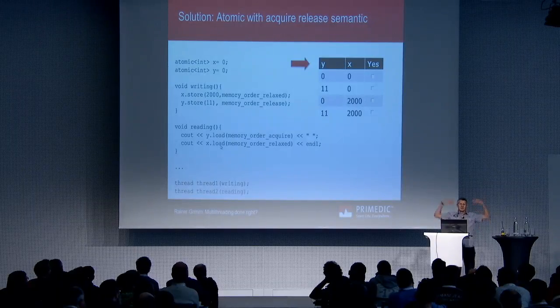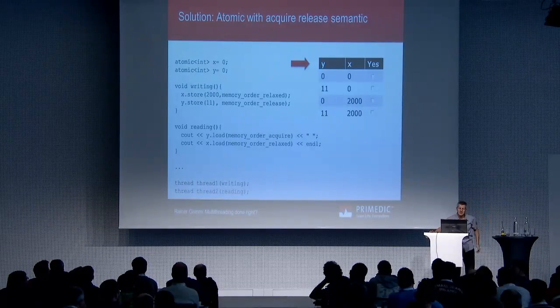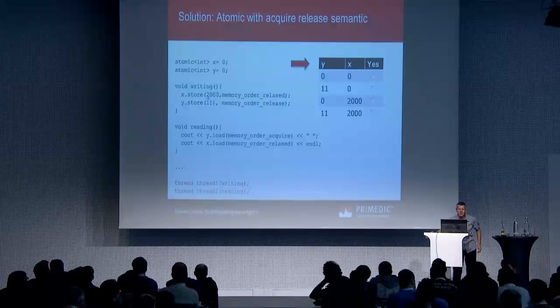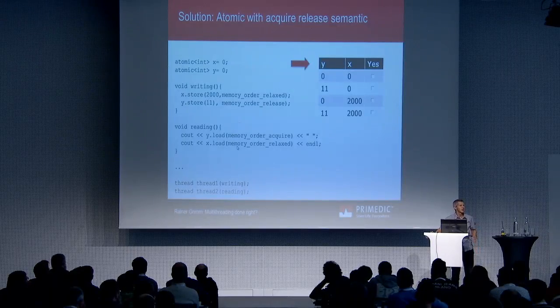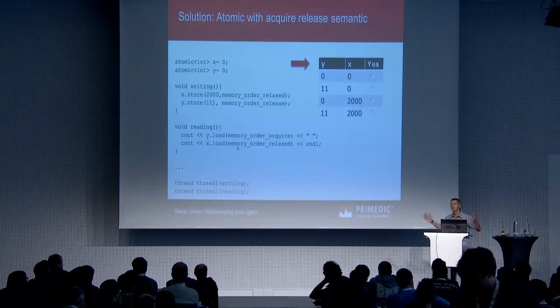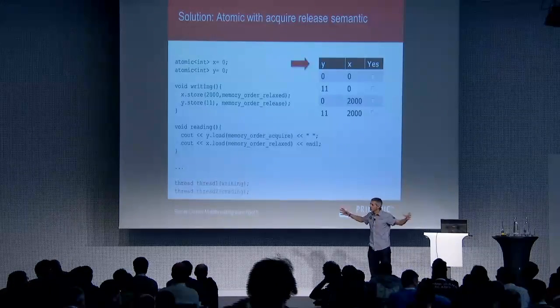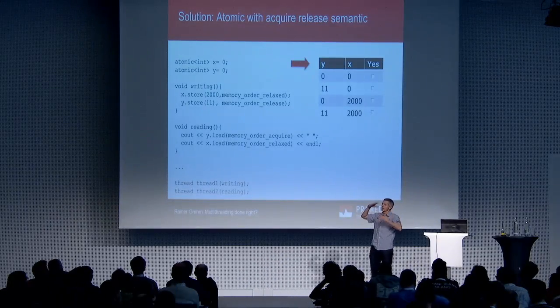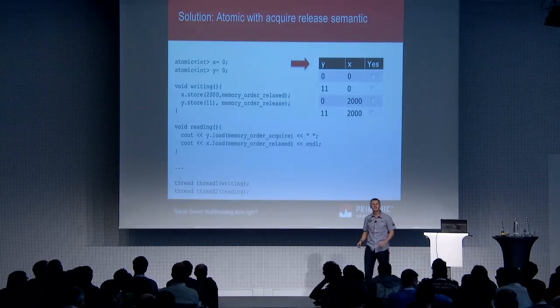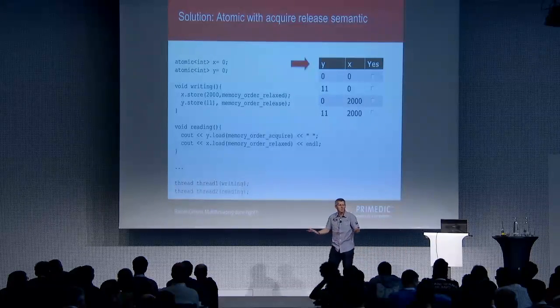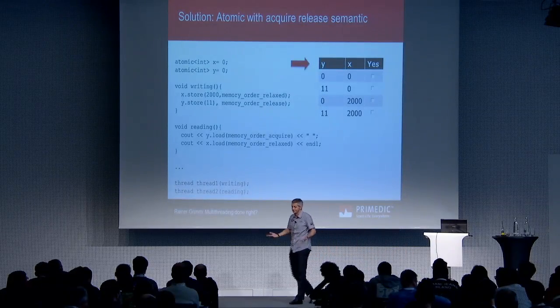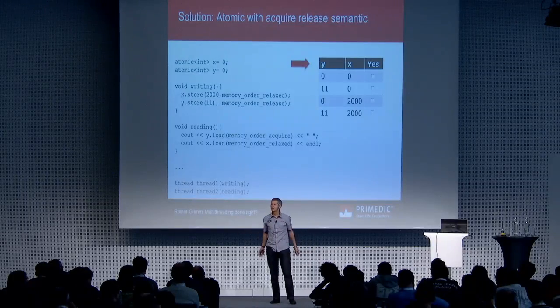Now you apply transitivity and you know this x store must happen before this x load, and then you are done. So between the threads you have a synchronized-with relationship. And in the thread, actually, you have a happens-before relationship. And now the whole is only taking the pieces together.